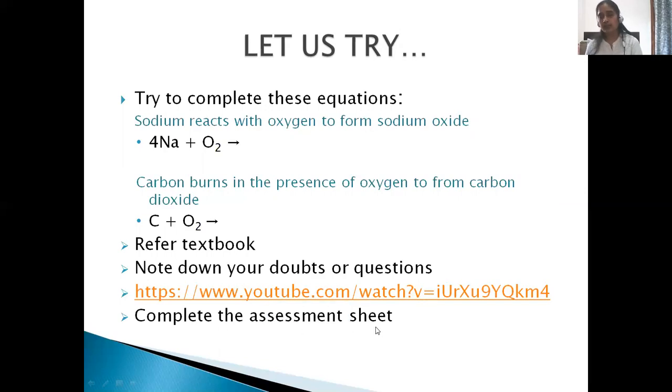Complete the assessment sheet provided at the end. So with this, we completed the reaction of metals and non-metals with oxygen. In the next class, we will understand the reaction of metals and non-metals with water.